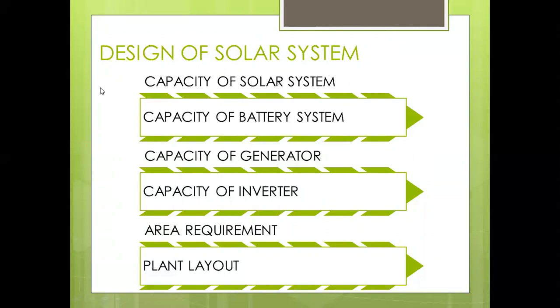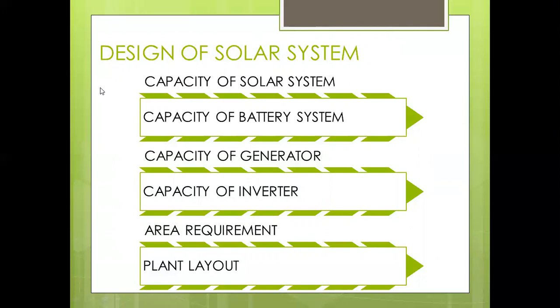Another example of a quantitative factor: if we consider the capacity of the solar system is 100 megawatts, then the qualitative factor is the capacity of the solar system and the quantitative factor is 100 megawatts. In a similar way, we also identify the quantitative nature of the battery system, generator and inverter.